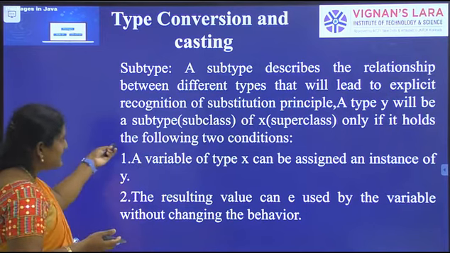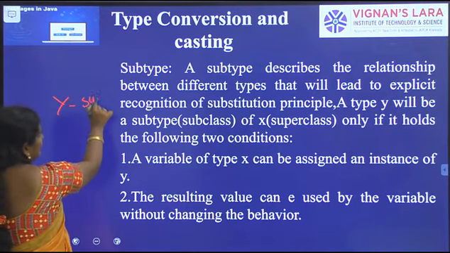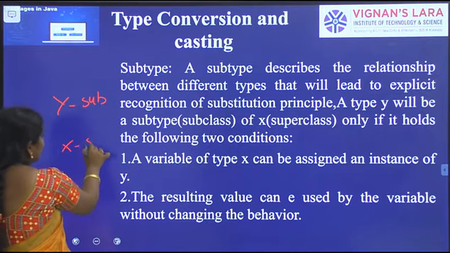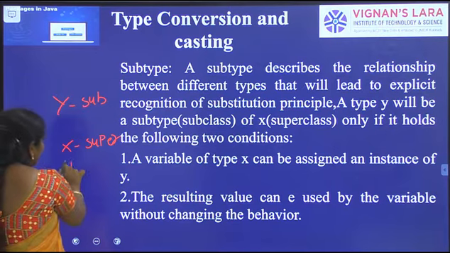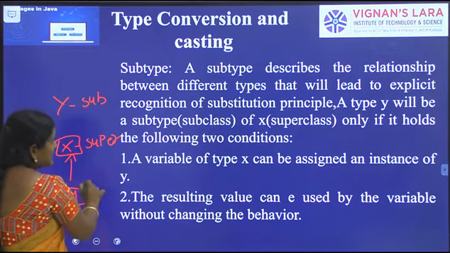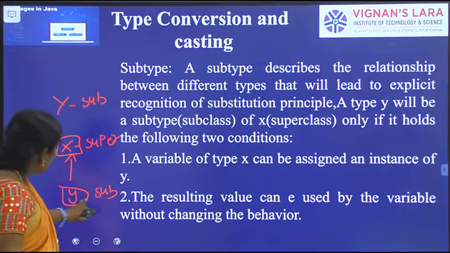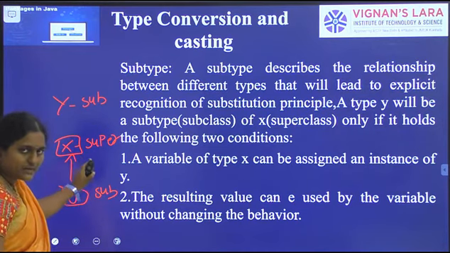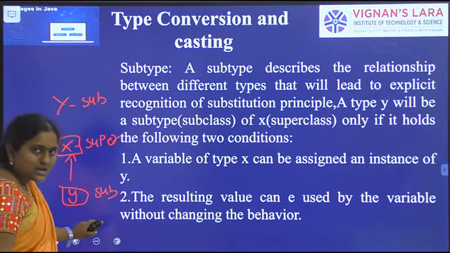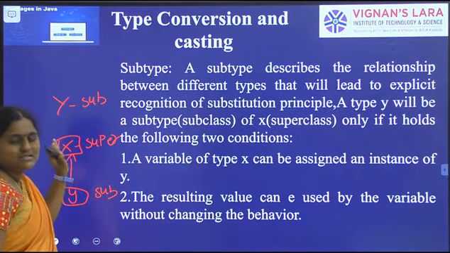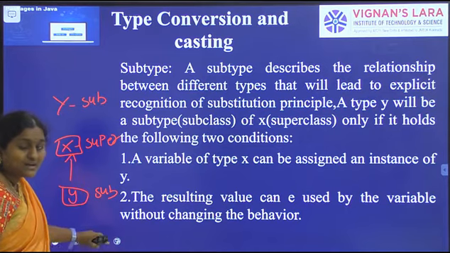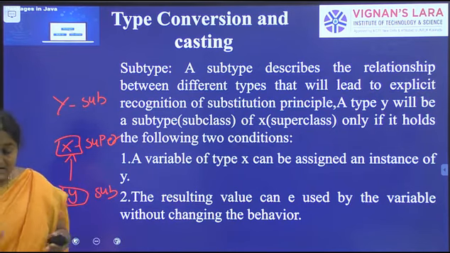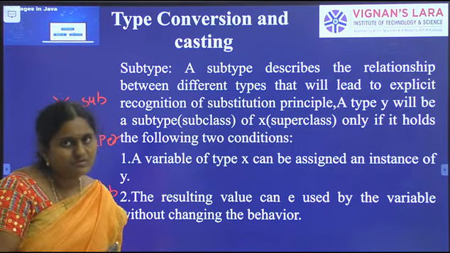Suppose a type Y is a subtype. Subtype means subclass, so X is the superclass and Y is the subclass, derived from X. Y has some of its own data members and member functions, but it maintains a relationship with the superclass. Whenever class Y inherits superclass X, it can also access all the variables and methods of X. So every subclass has its own data members and member functions, and it also gets all the properties from the superclass.